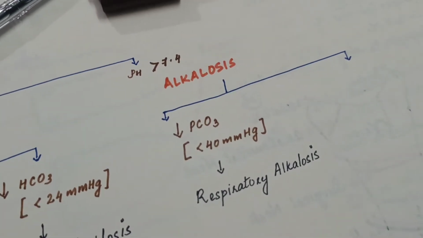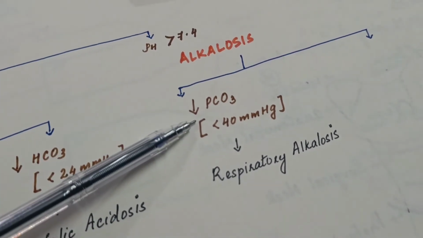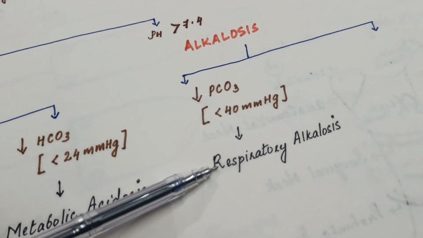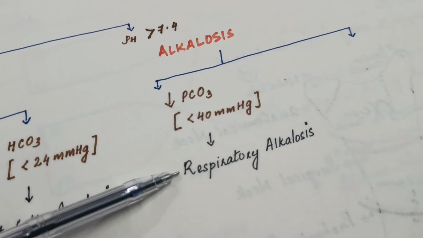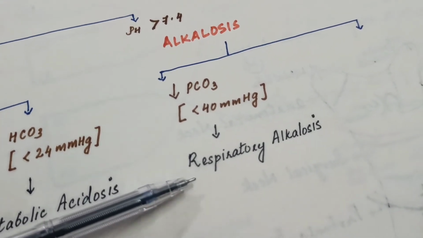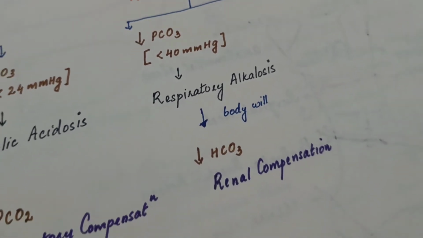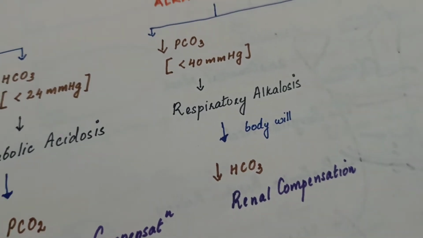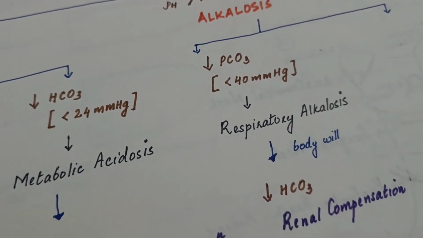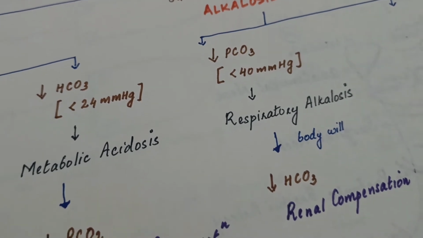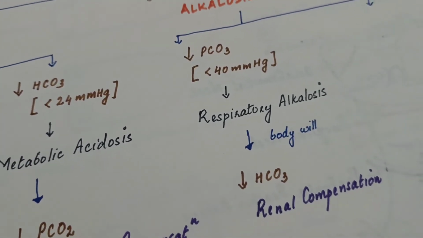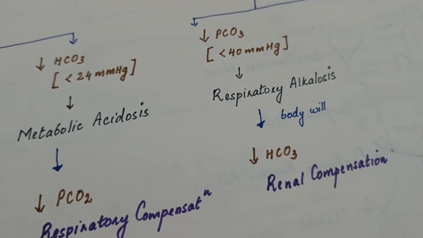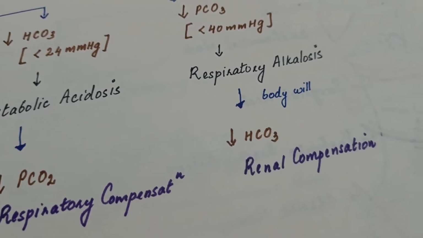The first scenario in alkalosis: if the PCO2 is decreased, less than 40 mmHg, it is called respiratory alkalosis. In respiratory alkalosis, what is our body doing? The body will decrease the HCO3 level to balance this case. The body excretes more bicarbonate, causing acidosis to balance the alkalosis, hence it is called renal compensation.